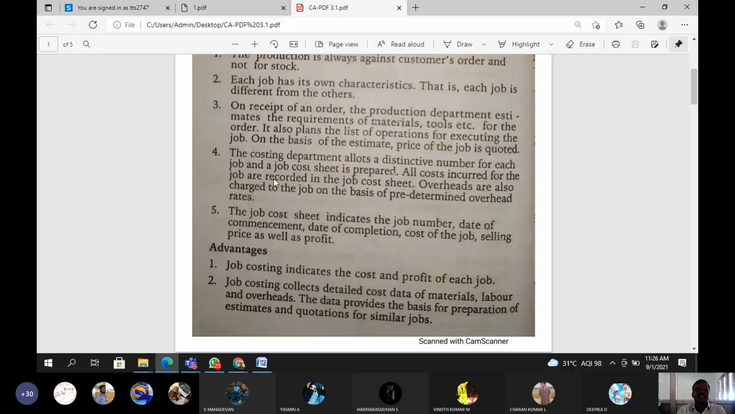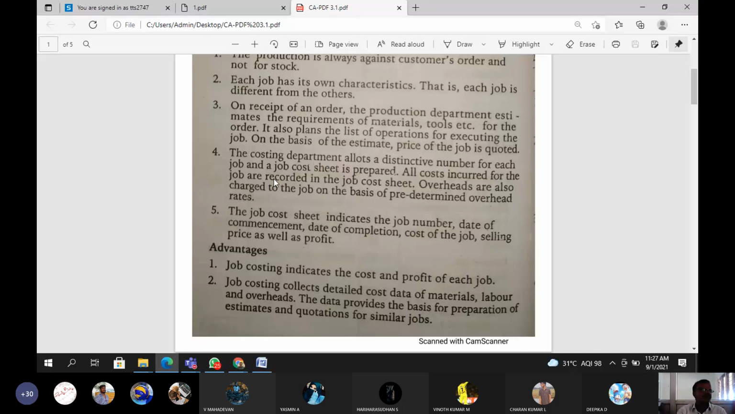Okay, this is also a feature. And next one, advantages. Job costing indicates the cost and profit for each job. Next, what are the advantages, sir? What are the merits? What are the benefits of job cost sheet or job costing, whatever it is? Job cost sheet shows the cost and the profit for each job. Each and every job shows how much profit is available.